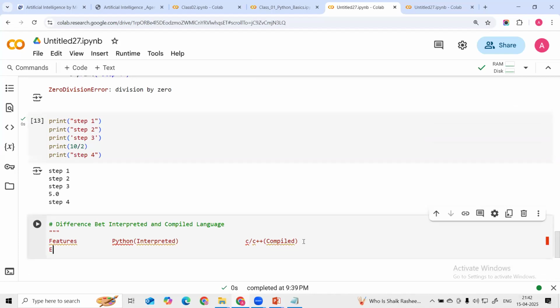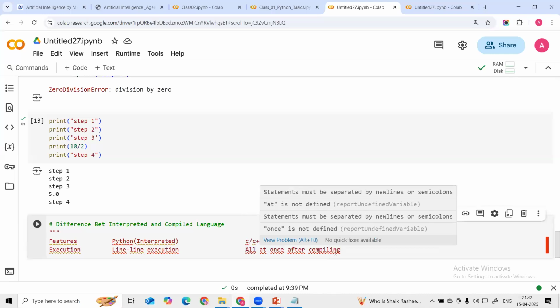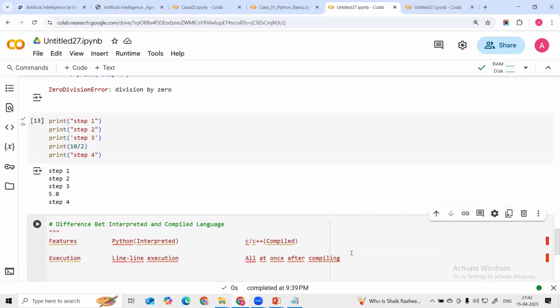First is the execution, how this execution happens. In Python we are seeing line by line execution happening, correct? And in the C language, how does the execution happen, guys? Can anyone tell me? Any guess? All at once after compiling. So in C and C plus plus, it will execute once after the compilation is complete. This is the difference between Python and other languages.